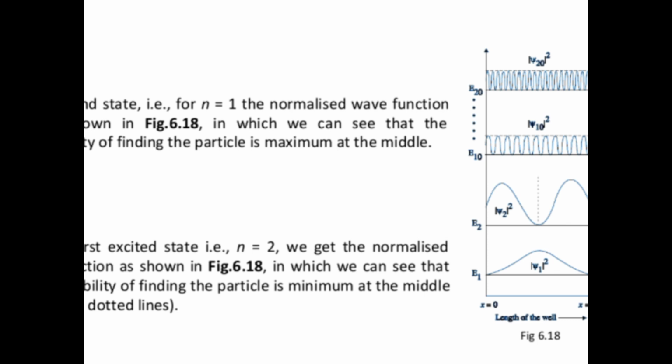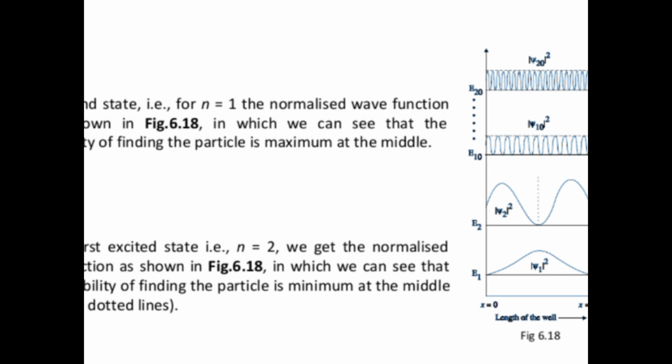Now move to the next energy level, n equal to 2, that is the energy level E2. We have two waves, so there are two probabilities of finding a particle, that is psi 2 square. For the third energy level E3, we have 3 waves, so 3 ways of probability of finding a particle. Suppose it is the 10th energy level, E10, we have 10 waves. That is 10 maximums we got.